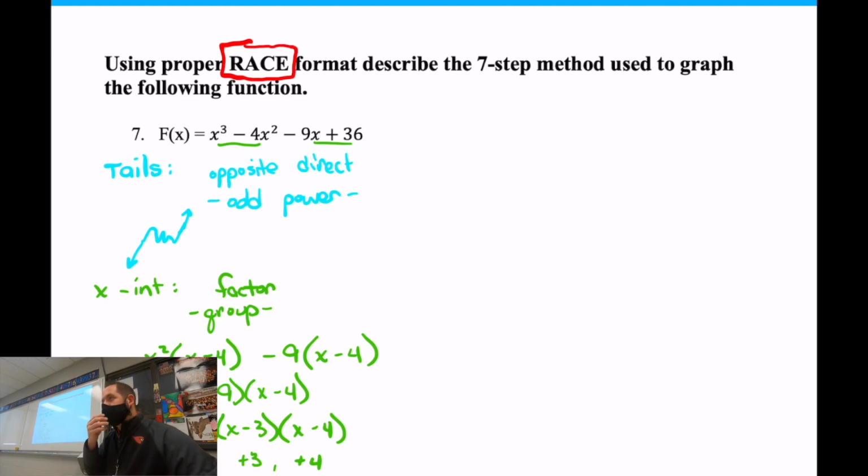Most common mistake that I see people make when they do these types of problems, not the RACE format, but just x-intercepts, they don't factor it far enough. They stopped at the part where I had the x squared minus 9 and the x minus 4, and they didn't go further. They didn't recognize they had a difference of squares. You have to know your 5 rules of factoring. I said that the other day when we did problem number 5, we had to factor. You have to know your factoring. That might be something you want to get some practice on.